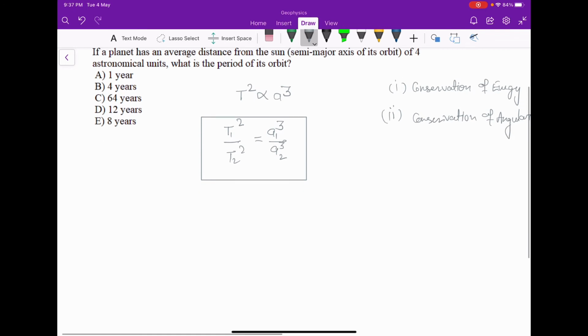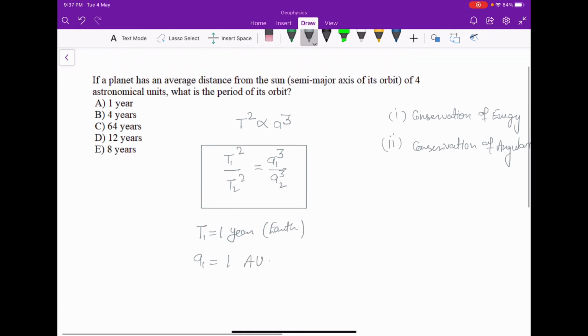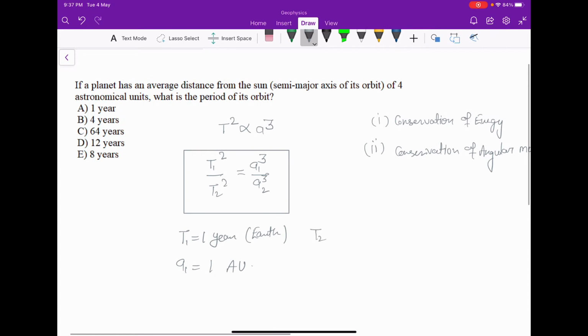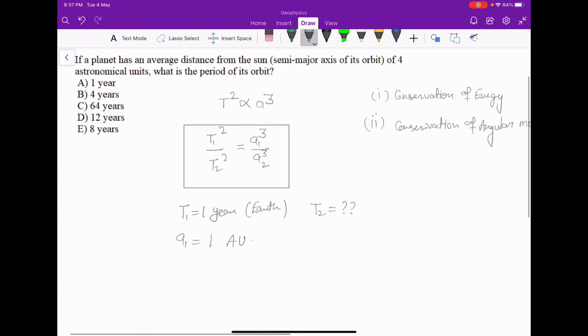Now if we consider T1 is equal to 1 year for Earth around the sun, and a1 is 1 astronomical unit, then T2 we have to find out, and a2 is 4 astronomical units.